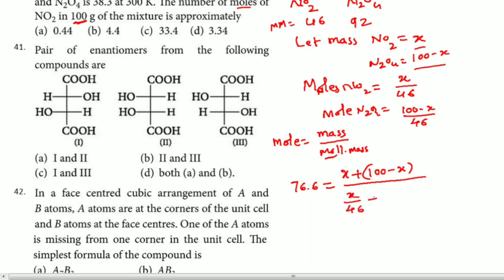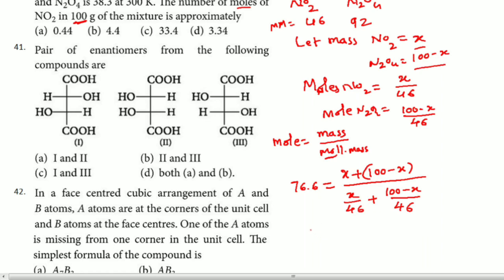X by 46 plus 100 minus X divided by 46. Understood? Molecular mass I already calculated. So I want to calculate X here, right? Because when you calculate X, only then will you calculate moles. Mole is equal to mass by molecular mass. I will take X by 46 plus (100 minus X) divided by 46.